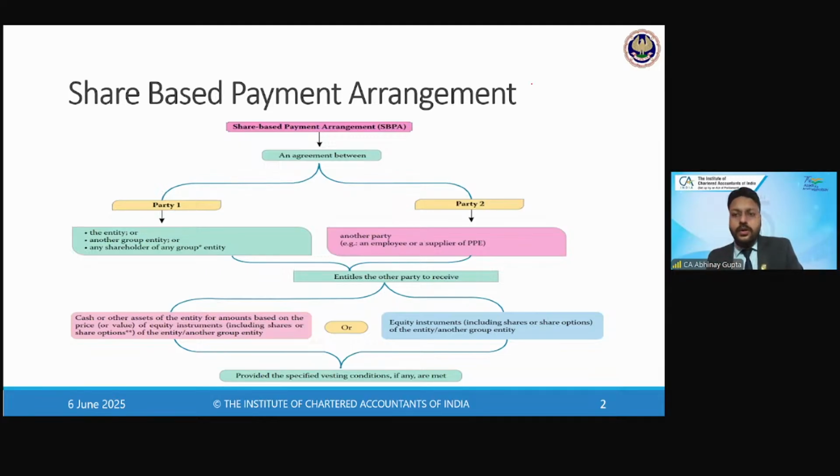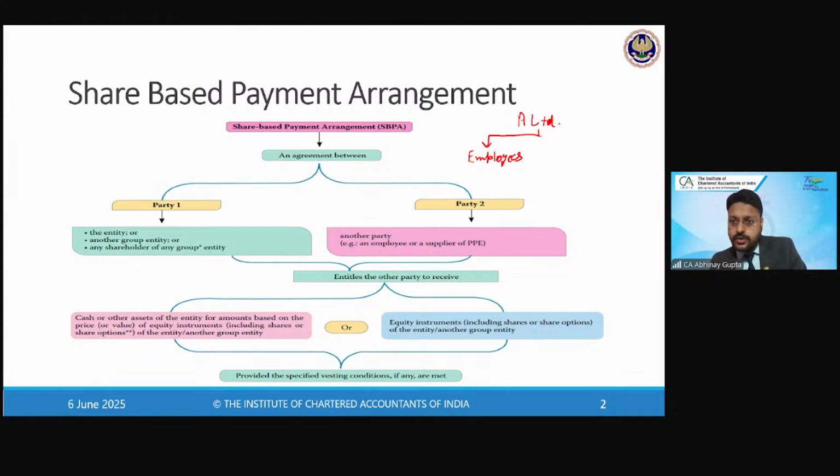So there could be only two scenarios. Let me start with an example. For example, there is a company, A Limited. Now A Limited could do transactions with its employees. So what transaction is A Limited doing with its employees? A Limited is hiring the employees, agreeing to pay a fixed salary or wages to those employees. And in turn, these employees are providing their full-fledged employment services to A Limited. This is the one transaction.